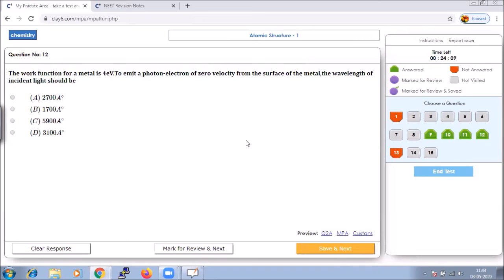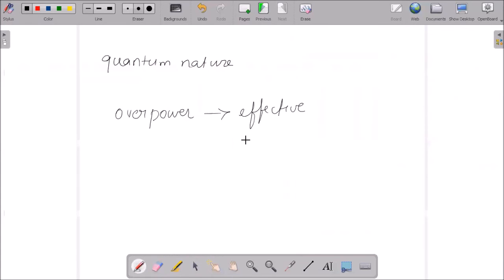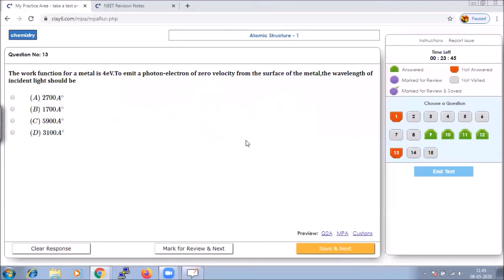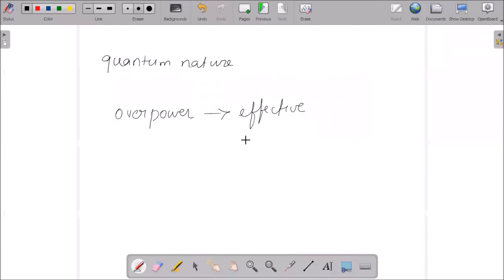The next question is on work function. They have given us that the work function for a metal is 4 electron volt, and to emit a photoelectron of zero velocity from the surface of the metal, we have to calculate the wavelength of incident light. What should be the wavelength of incident light? What they have given us is 4 electron volt.